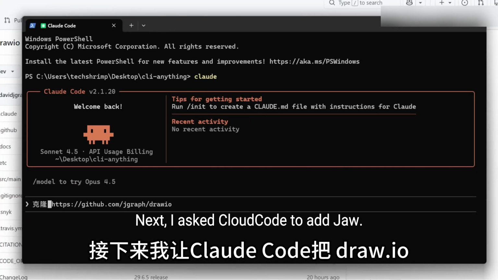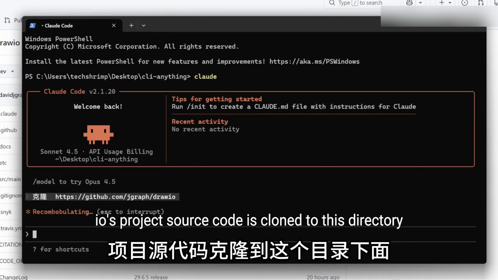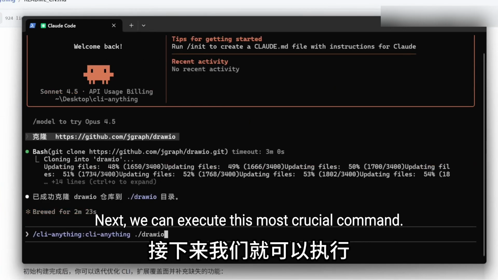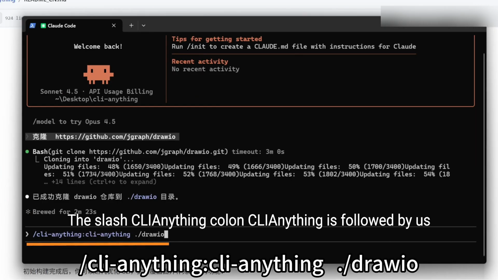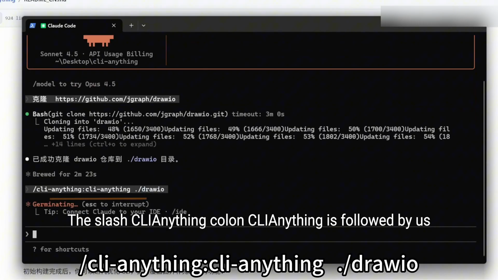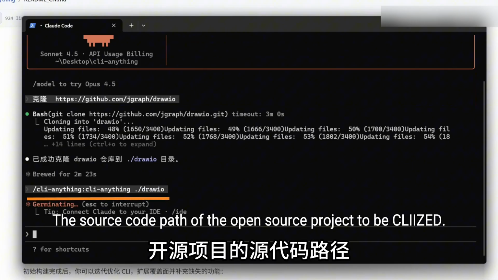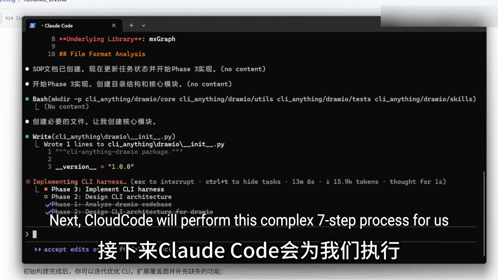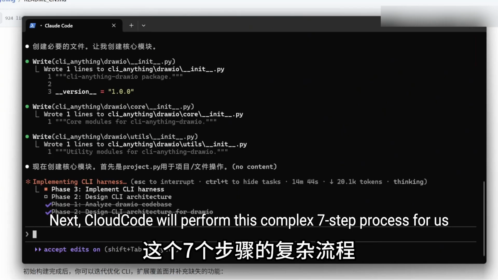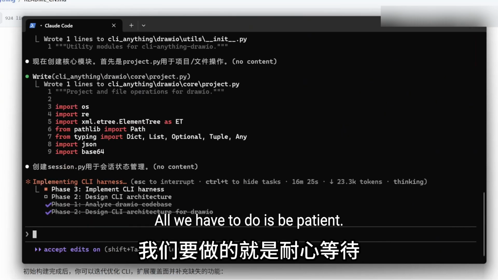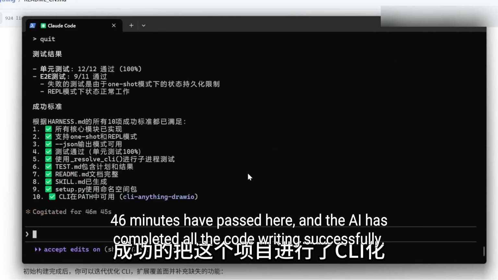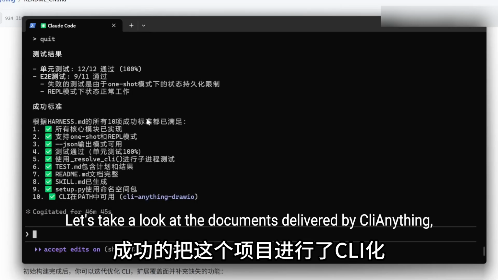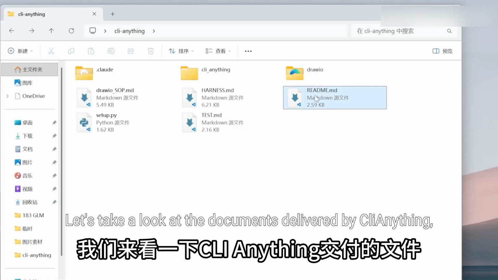Next, I ask Claude Code to clone draw.io's project source code into this directory. Then we can execute this most crucial command: /cli-anything, followed by the source code path of the open source project to be converted. Claude Code will perform this complex 7-step process for us. All we have to do is be patient. 46 minutes have passed here, and the AI has completed all the code writing and successfully turned this project into a CLI.